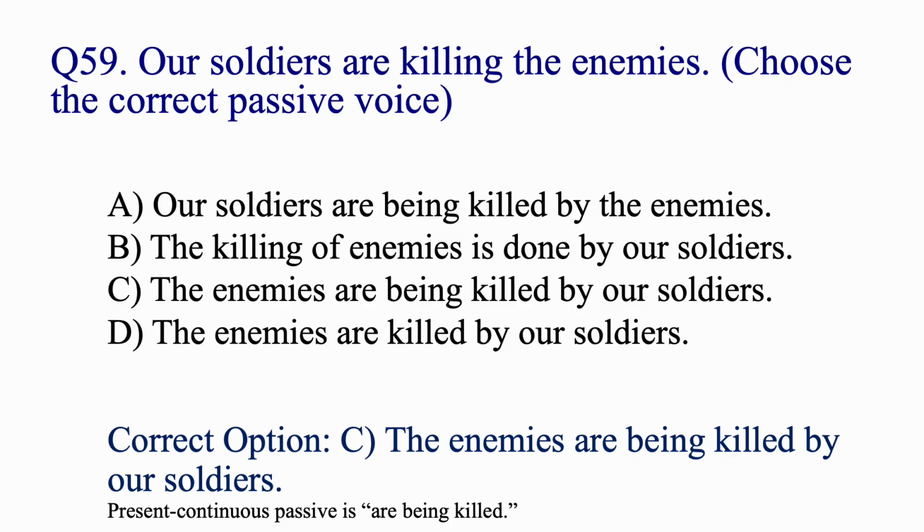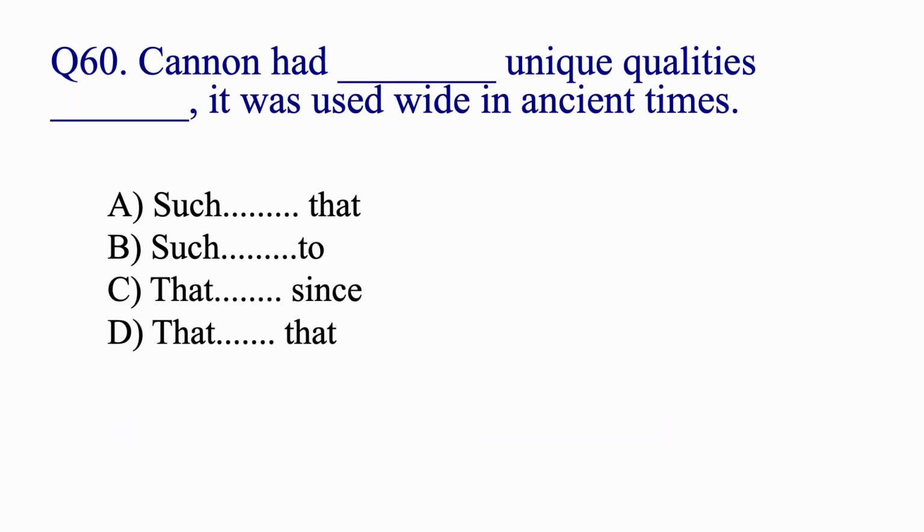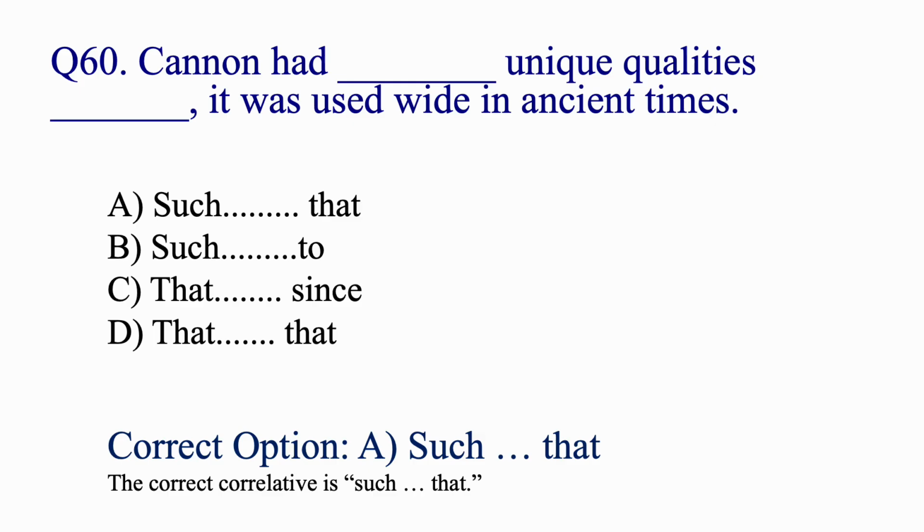When we make the passive of present continuous, we use being in it. Canaan had dash unique qualities dash it was used widely in ancient times. Had such unique qualities that it was used widely in ancient times.